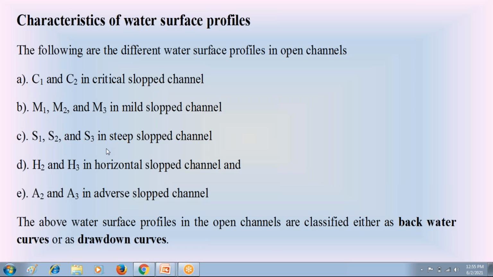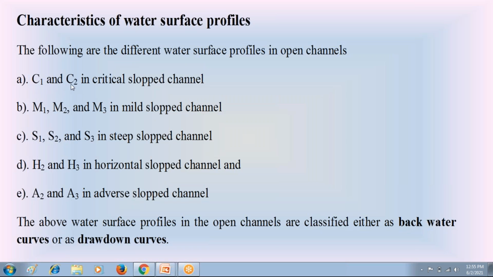Similarly, in the steep slope channel also, we have 3 water surface profiles, S1, S2, S3. S1, S3 are rising water surface profiles, they are backwater curves. S2 is a falling water surface, a drawdown curve. Then in the critical slope channel, we have 2 water surface profiles, C1 and C3, because there is no zone 2.